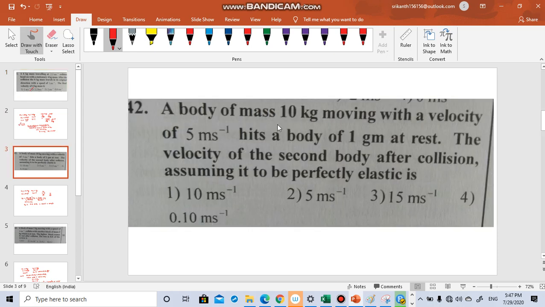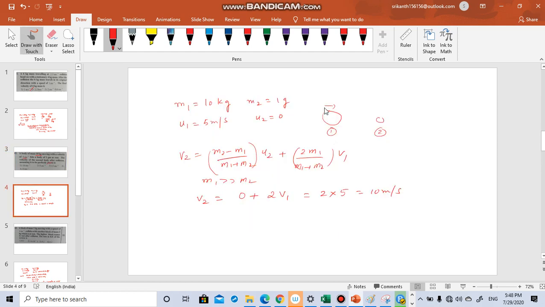A body of mass 10 kg moving with a velocity of 5 meters per second hits a body of 1 gram at rest. Okay, this is 10 kg, this is 1 gram. You can see that one mass is very big compared with the other. 10 kg means 10,000 grams, so 10,000 grams compared with 1 gram is very big. Find the velocity of the second body after collision, assuming it to be perfectly elastic. It is like this: a big mass is hitting a small mass, and the small mass is at rest. This case we have seen.